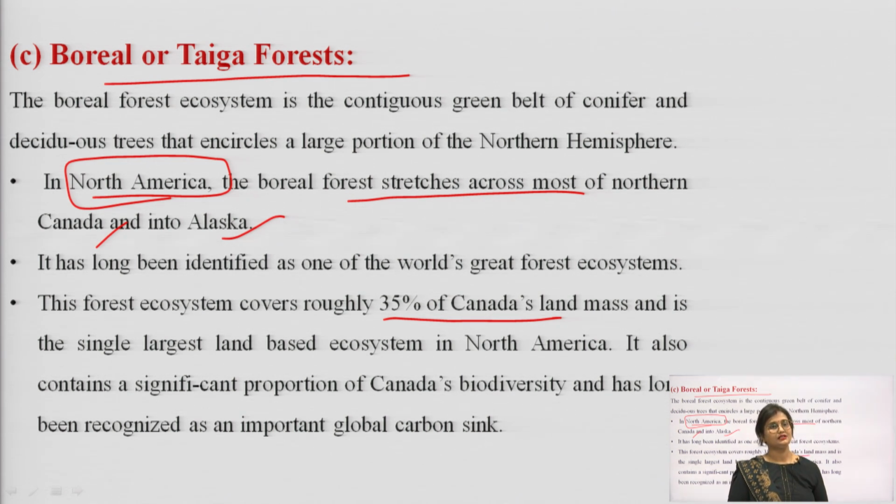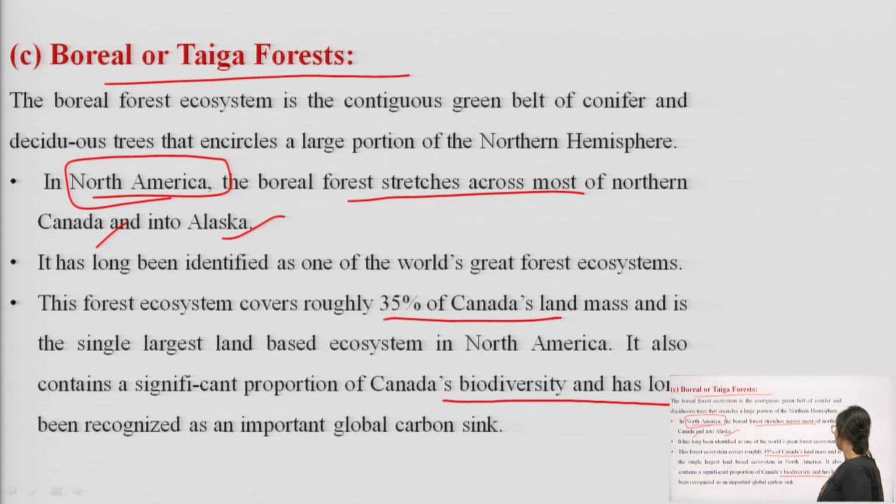It also contains a significant portion of Canada's biodiversity. So, the biodiversity of Canada is mainly contained in this taiga forest region. It has been recognized as an important carbon sink. So, this has been recognized as a very important carbon sink.